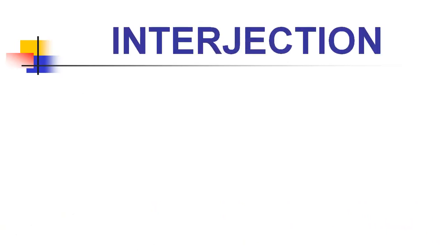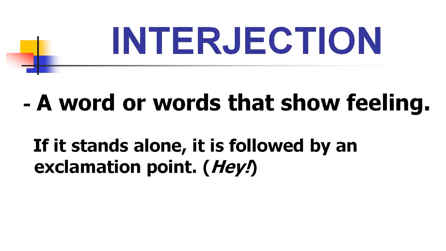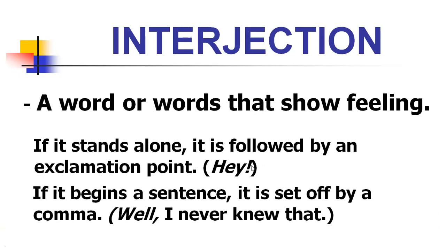Let's move on to interjection. What is an interjection? An interjection is a word or words that show feelings. These words help us show our feelings. If it stands alone, it is followed by an exclamation point. For example, "Hey" is an interjection standing alone, so you write an exclamation mark. But if it begins a sentence, you write it with a comma: "Well, I never knew that."